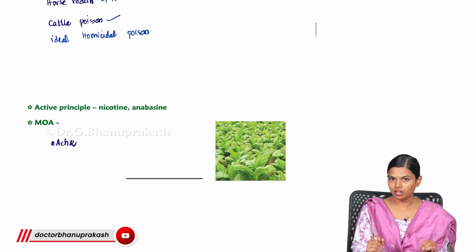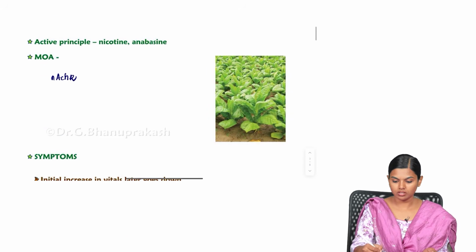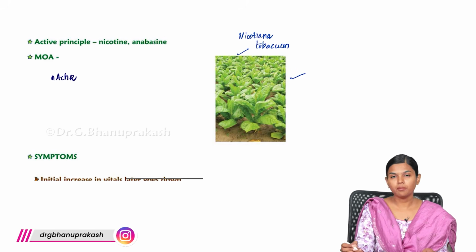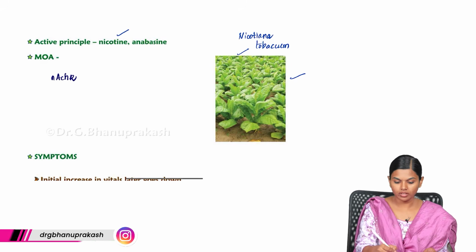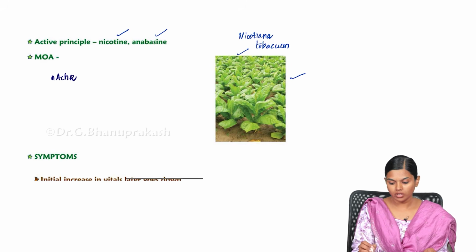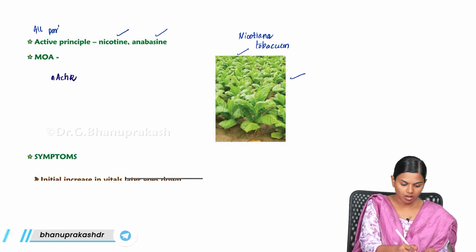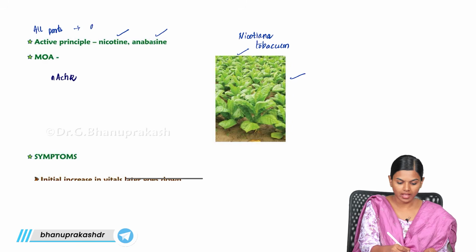Clear? First we have seen aconite as a cardiac toxin. Now what you are going to see is this: Nicotiana tabacum. This is the Nicotiana tabacum plant, and the active principles in it are nicotine and anabasine. All parts of the plant have these alkaloids.